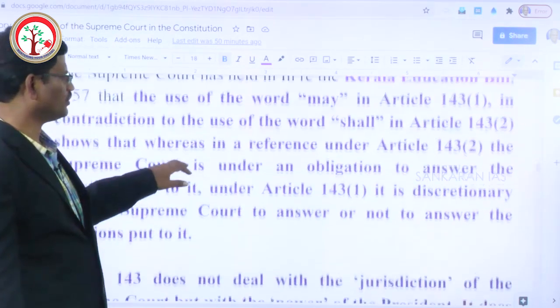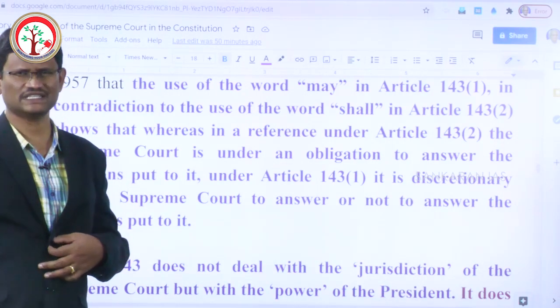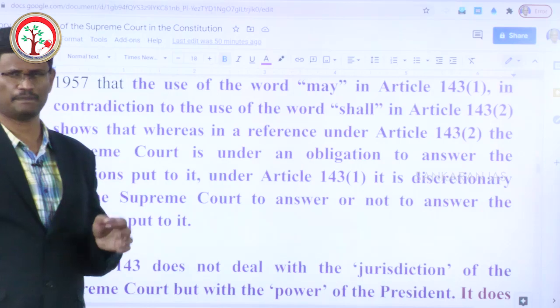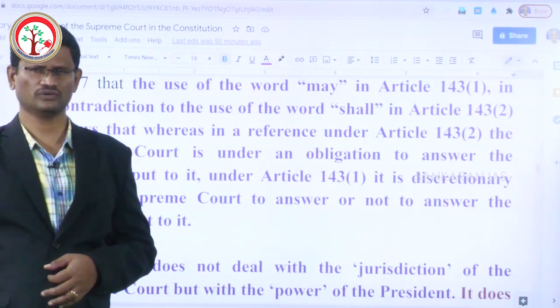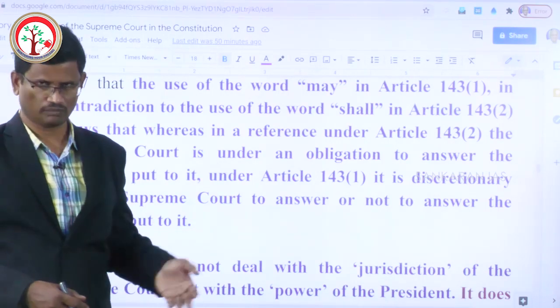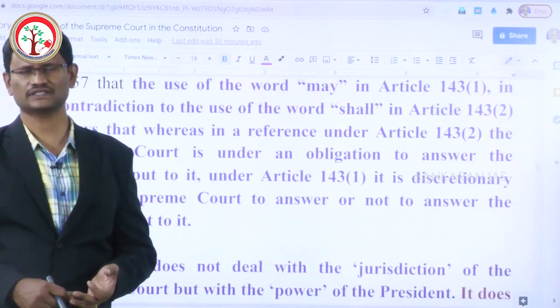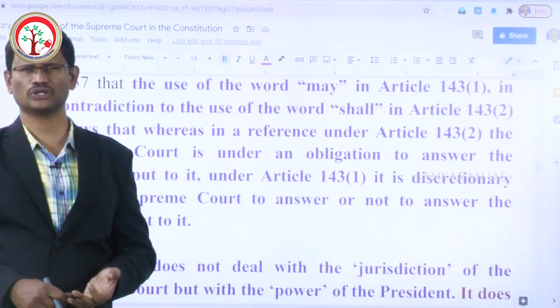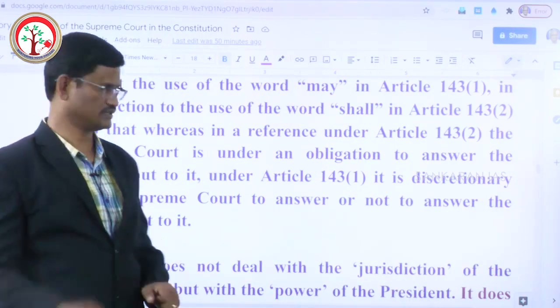But under Article 143 Clause 2, as the word used is shall, the Supreme Court must give its opinion when referred to it with respect to a pre-constitution treaty. But subsequently, in other cases, the Supreme Court said that for valid reasons, even under Article 143 Clause 2, despite the word shall, the Supreme Court may reject giving its opinion.